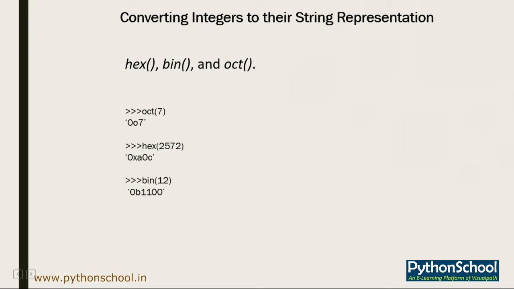Okay. And finally, if you want to go for binary functions, you can just use bin. Suppose, for example, bin(12) will give me the literal value 0b1100. So you can store the result in a variable by using the hex, bin, or oct functions.